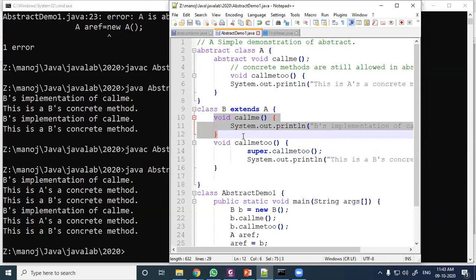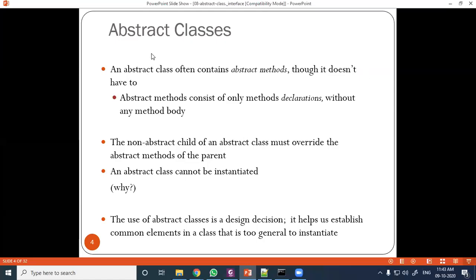So today we have discussed the abstract class. Are all of you clear about the abstract class? An abstract method consists only of a method declaration without any method body. The non-abstract child of an abstract class must override the abstract method.